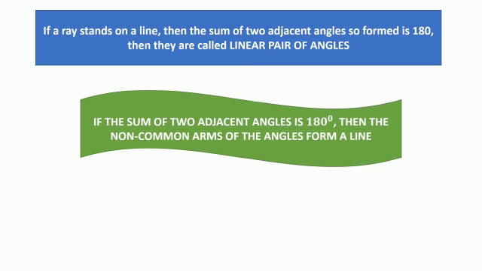So these two axioms are called, children, linear pair axioms. If a line is there and the sum of angles is 180, then they are a linear pair. And if the sum of adjacent angles is 180, then the angles are forming a straight line. So these two are termed linear pair axioms.